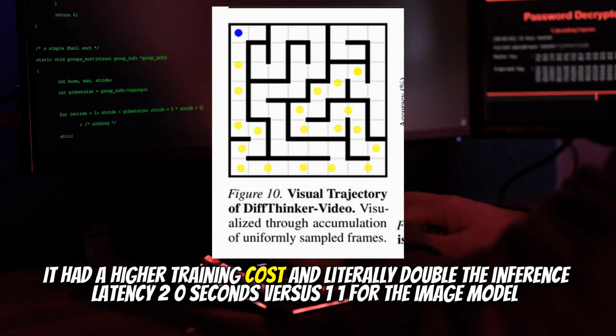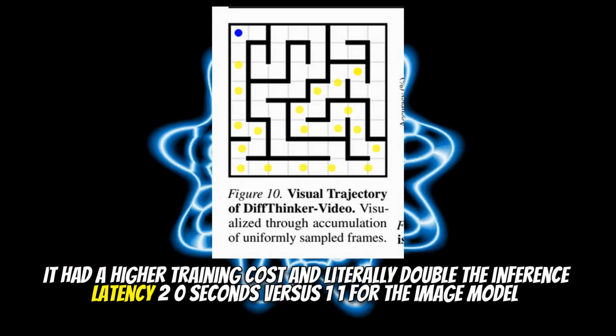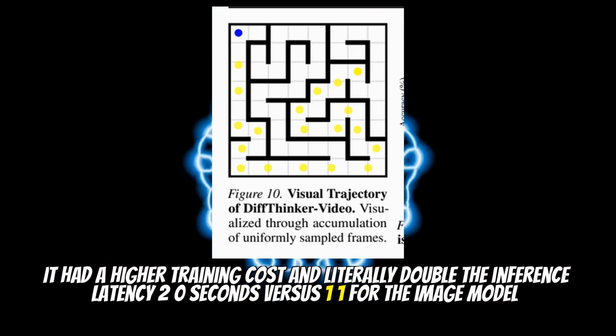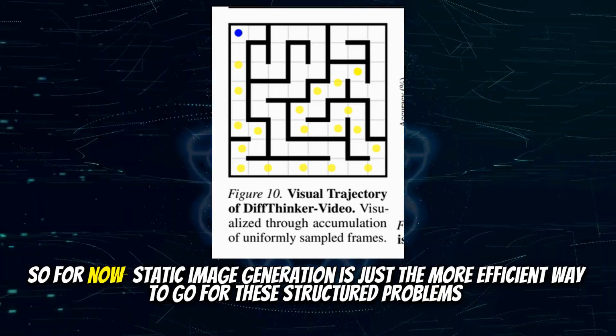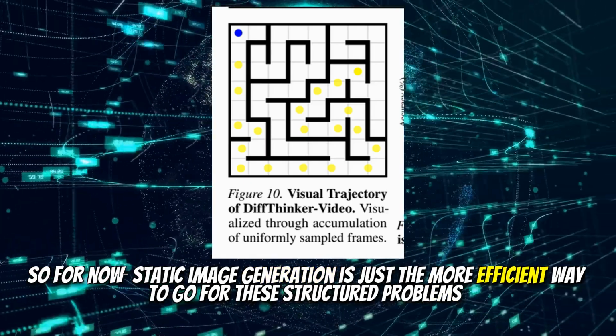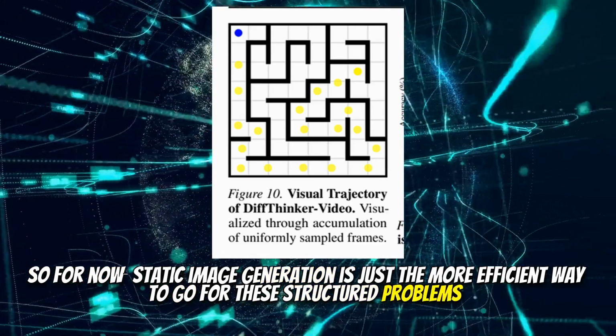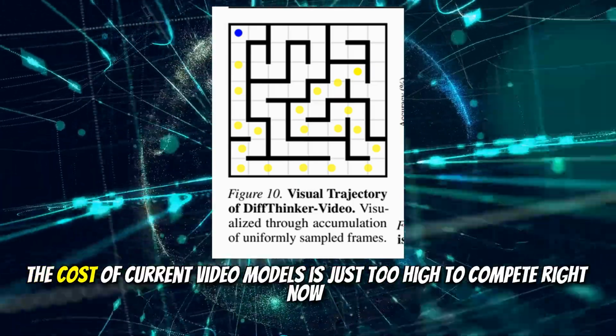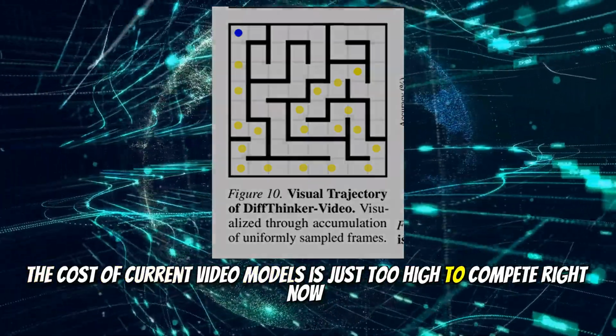It had a higher training cost and literally double the inference latency, 2.0 seconds, versus 1.1 for the image model. So for now, static image generation is just the more efficient way to go for these structured problems. It's the clear winner, yeah. The cost of current video models is just too high to compete right now.